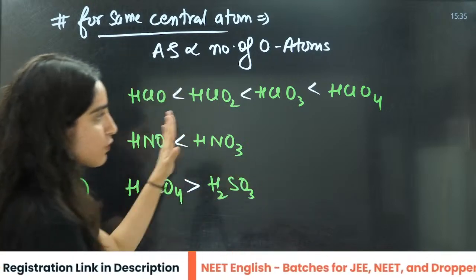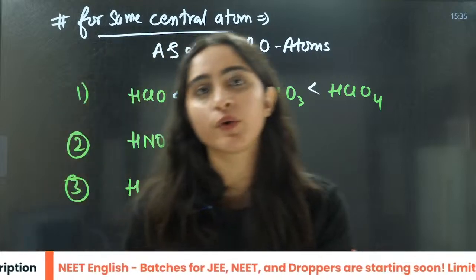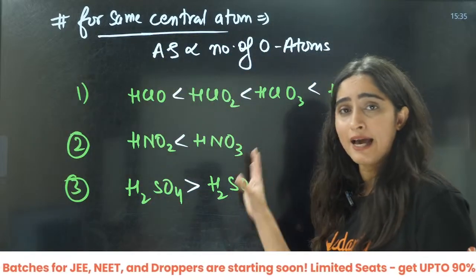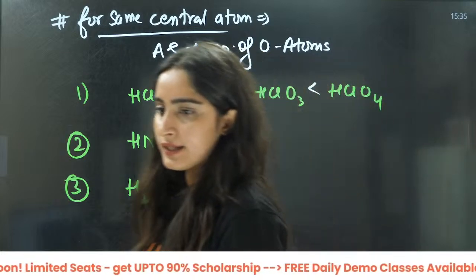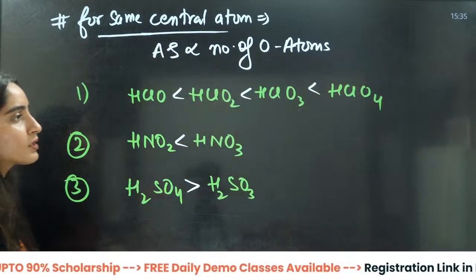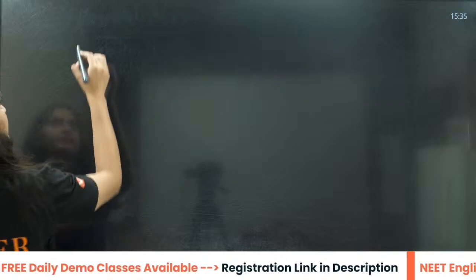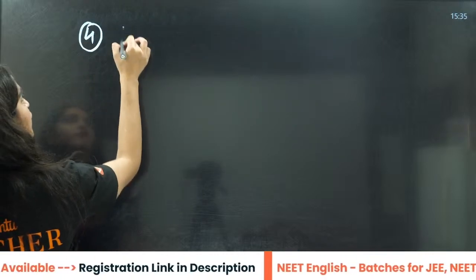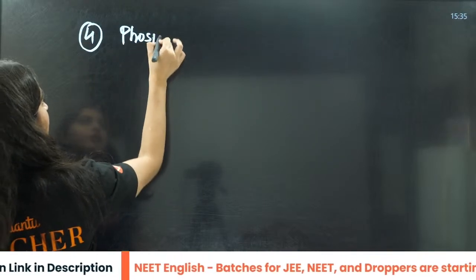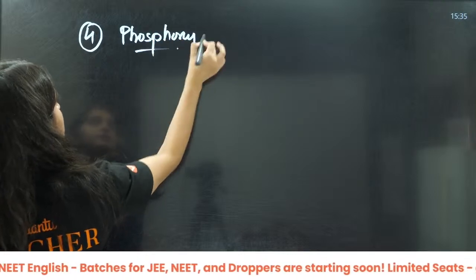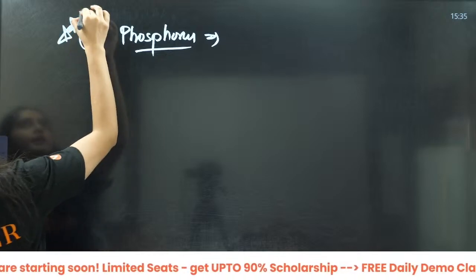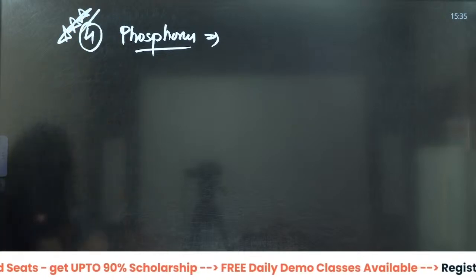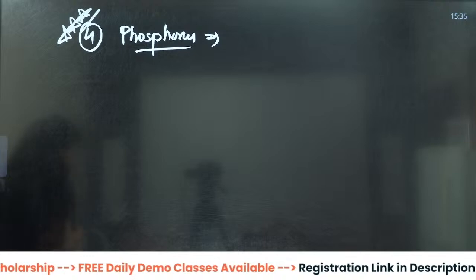But in the P block we are going to do this in detail. We are going to draw the diagrams and then we will study why it is like that. For now, let us understand the exception. The exception is phosphorus. For phosphorus, this is exceptional, and that is why it is asked.